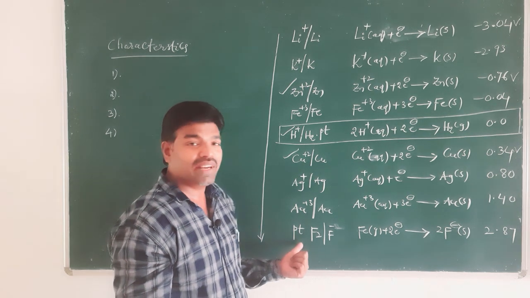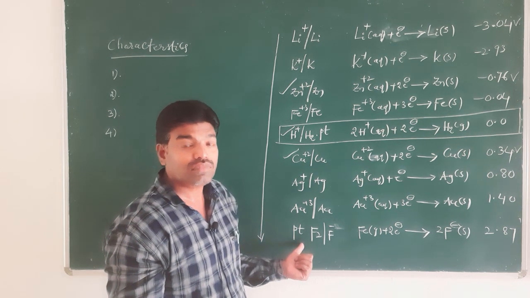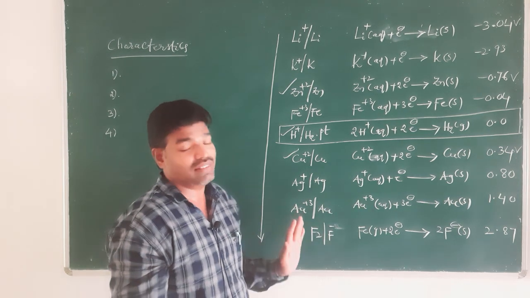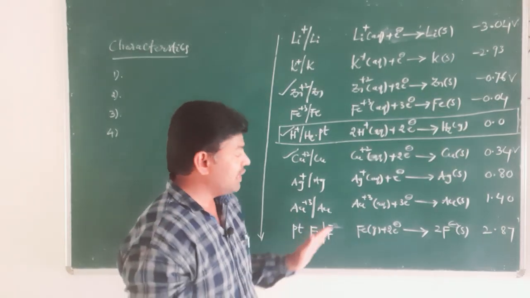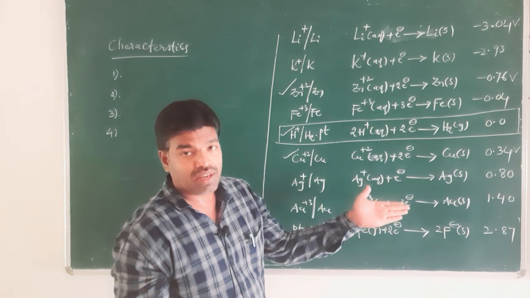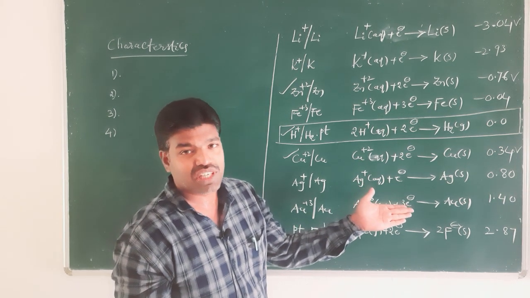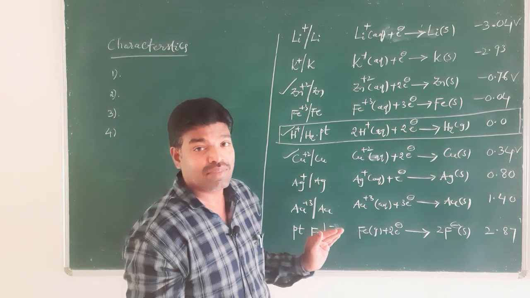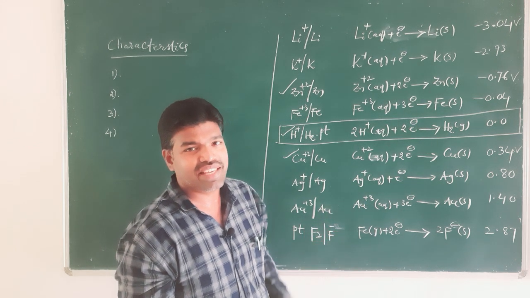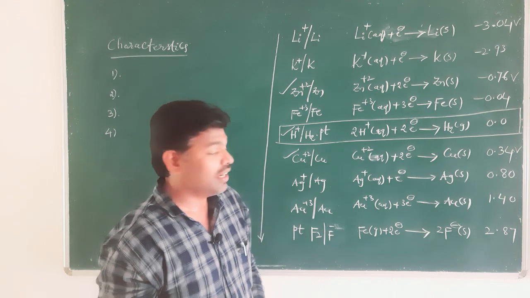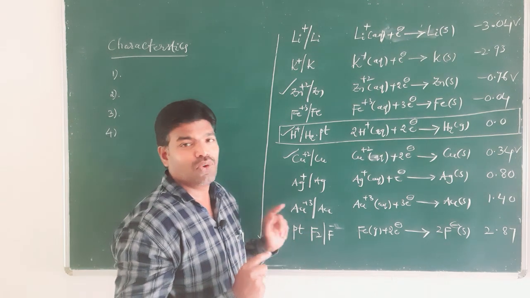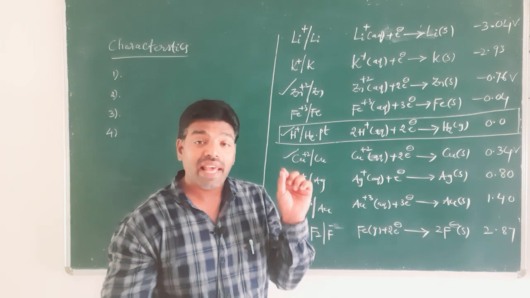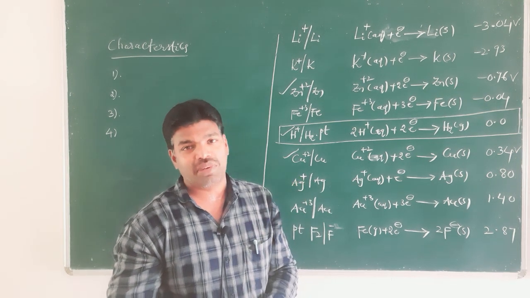The element that has the highest positive standard reduction potential value, the non-metal fluorine, 2.87 volts, acts as a strong oxidizing agent. No other element can oxidize fluorine. So, these are the characteristics of the electrochemical series.